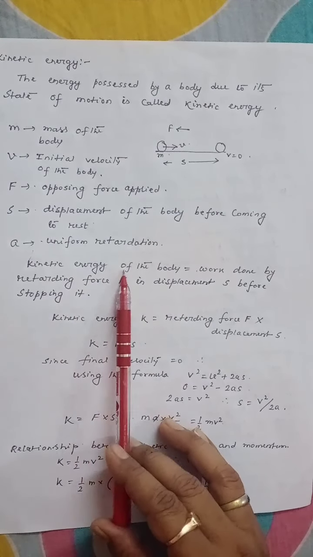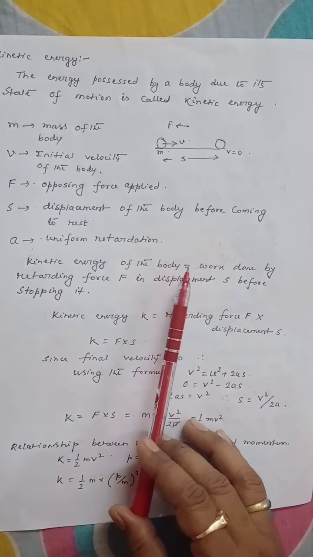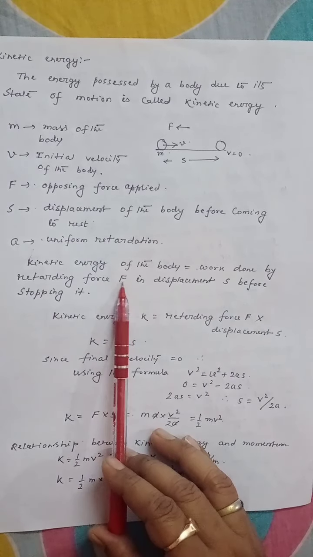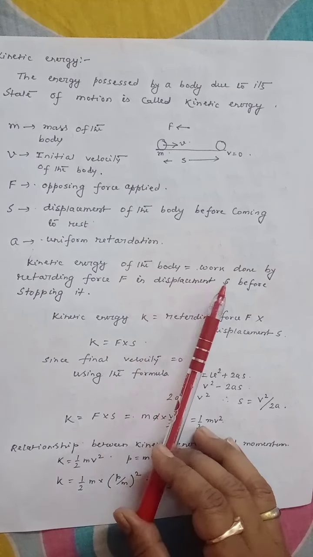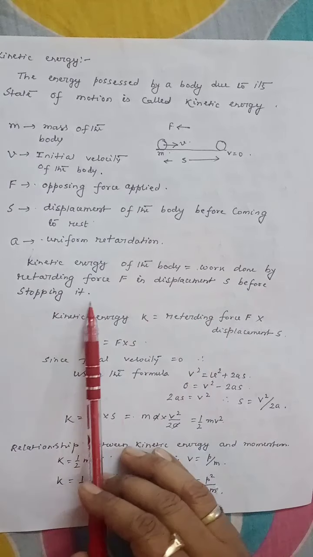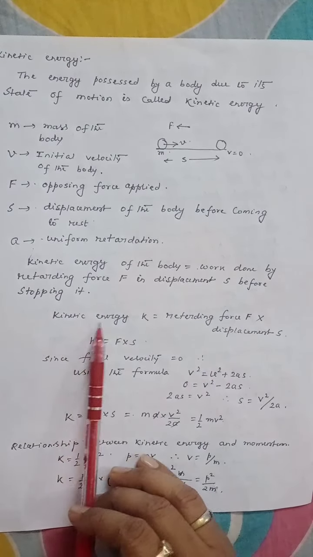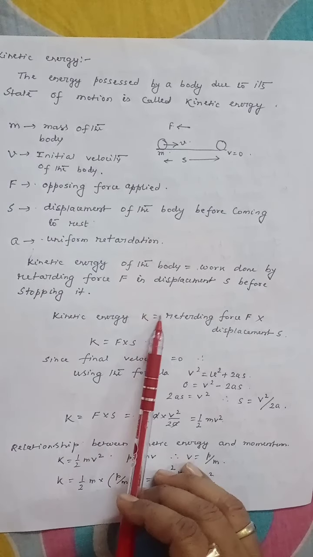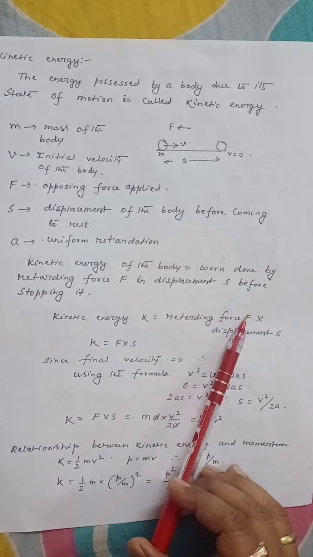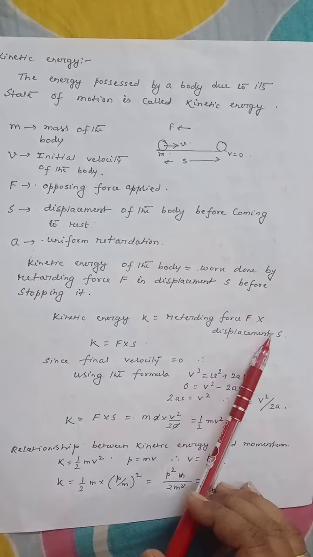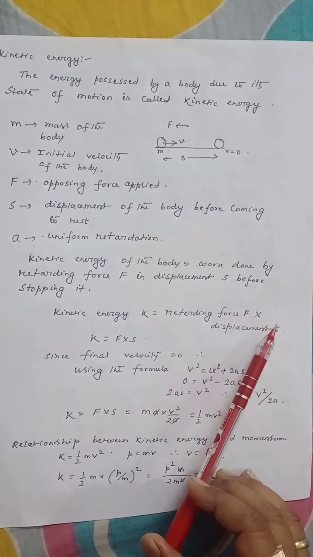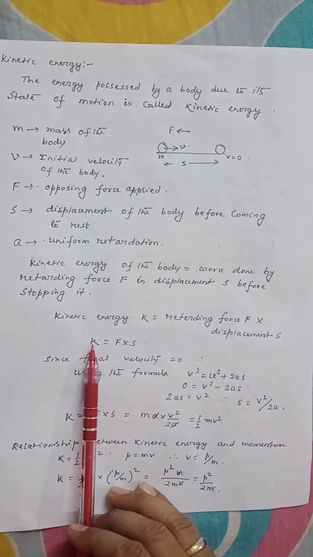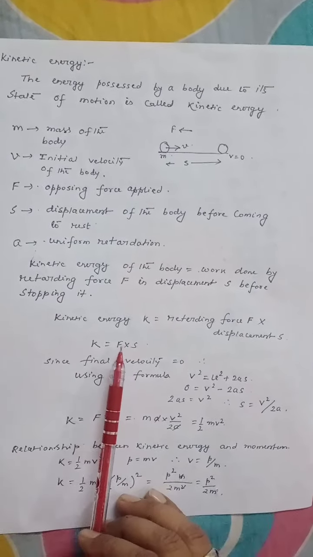So the kinetic energy of the body equal to work done by the retarding force F in displacement s before stopping it. So this kinetic energy, which is represented by K, that must be equal to retarding force F into displacement s, because we know work done is force product displacement. So kinetic energy K equal to Fs.